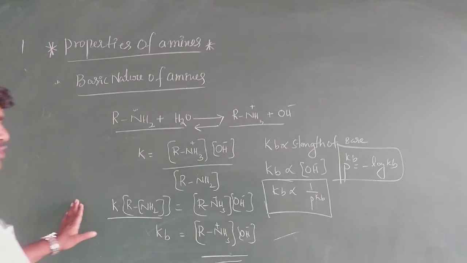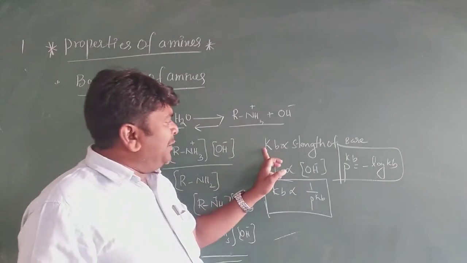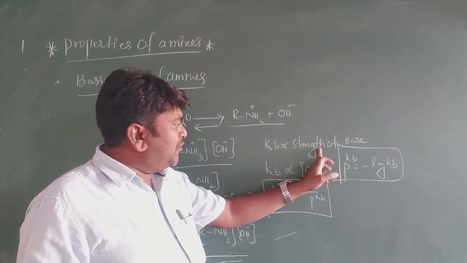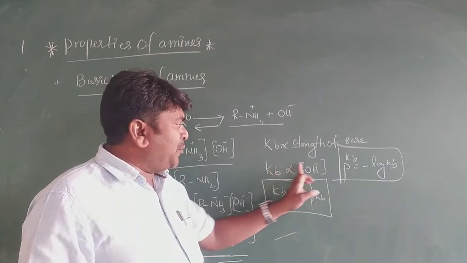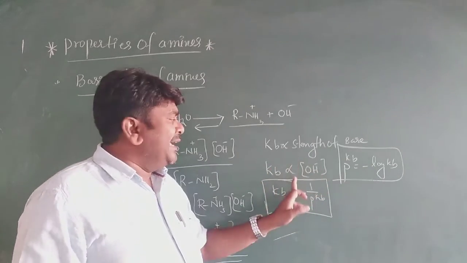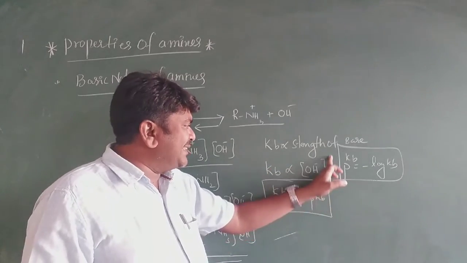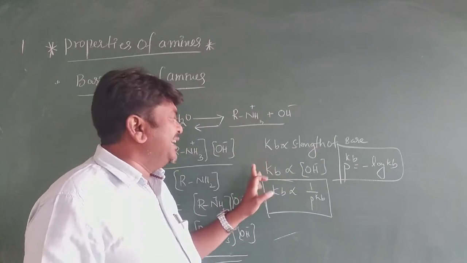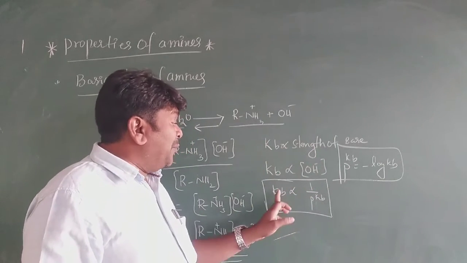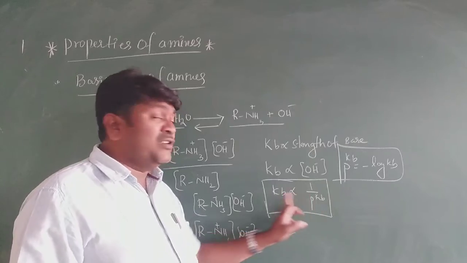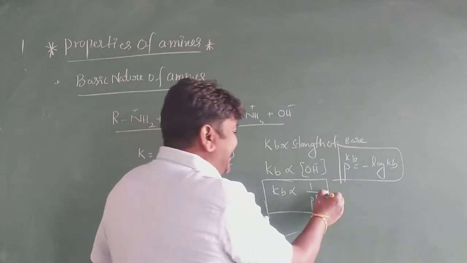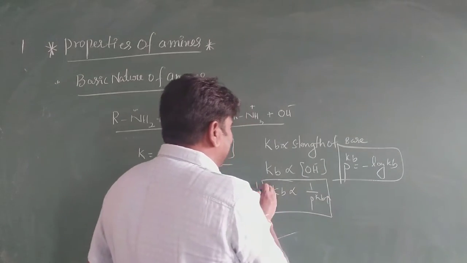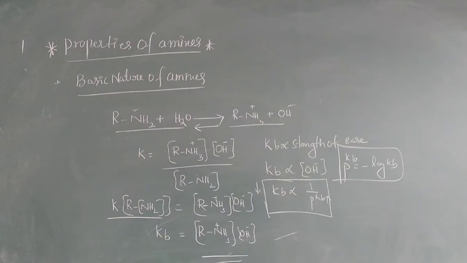So according to this, it is very important: Kb is directly proportional to the strength of the base, and Kb is directly proportional to OH- ions. As the OH- ion concentration increases, the Kb value increases and the basic strength increases. But Kb and pKb are inversely proportional, so when one increases, the other decreases. My dear students, it is very important.